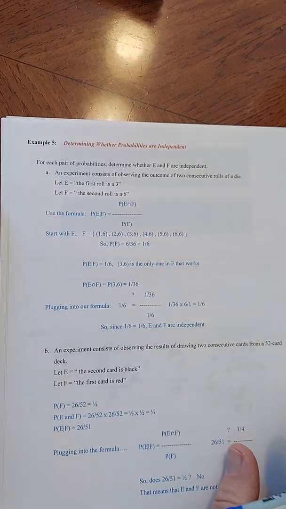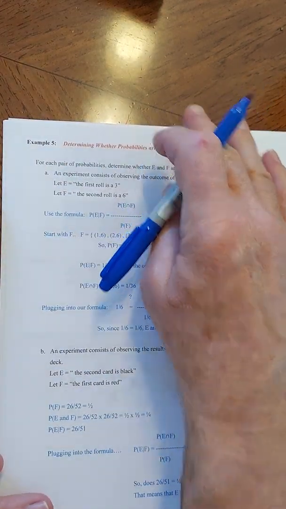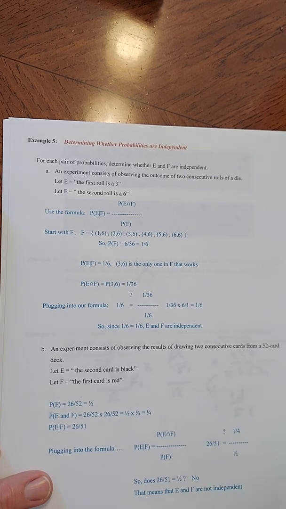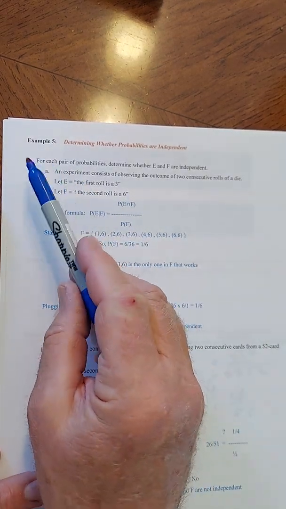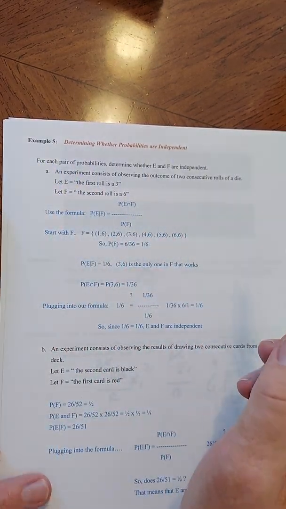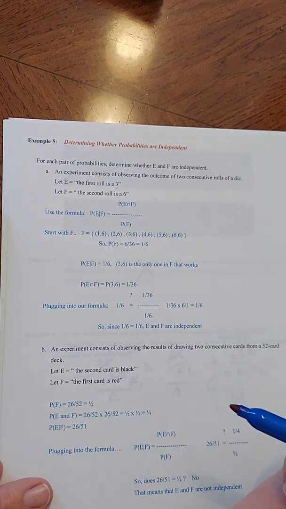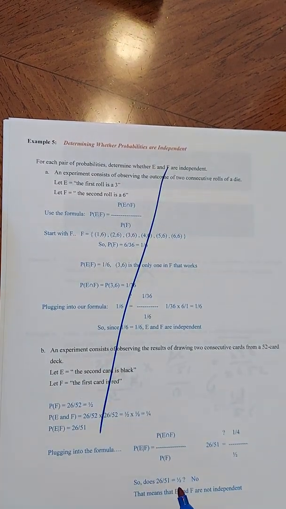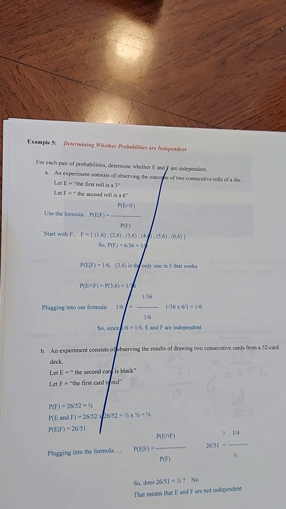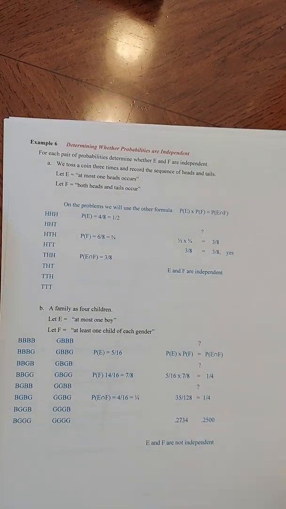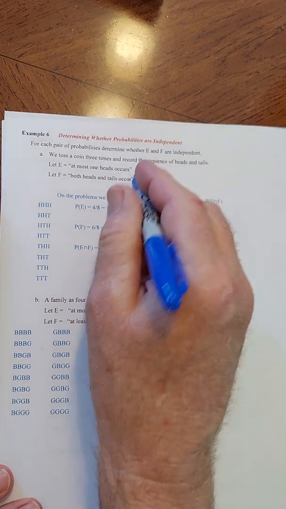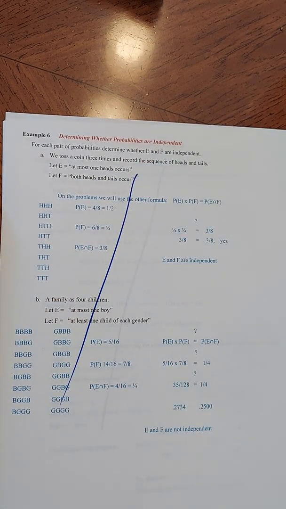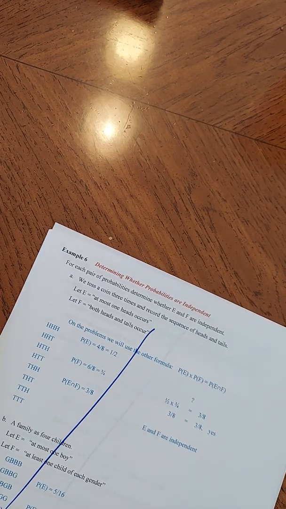Okay. Now this one, I've got things typed in there in blue. I don't know if you can see them well enough, but let me talk through it. Okay, determining whether probabilities are independent. I'll tell you what, I'm going to skip that because that's not going to be on the test. I don't want to bore you. So we'll forget that one. So if it says independent, you do not have to worry about that. Same thing on that page. Oh, I guess that's it. So there's a lot there you're not going to have to worry about.